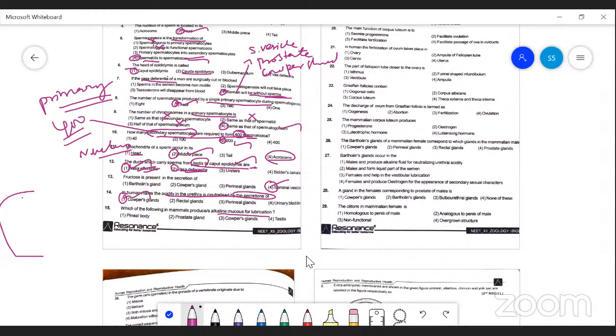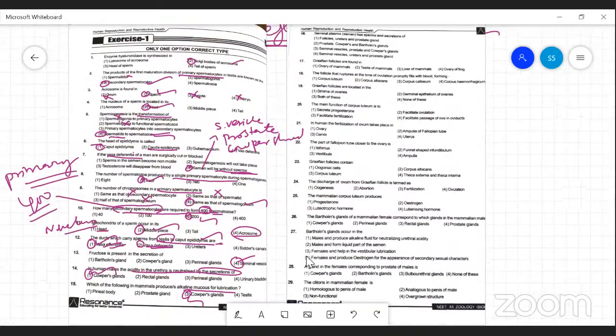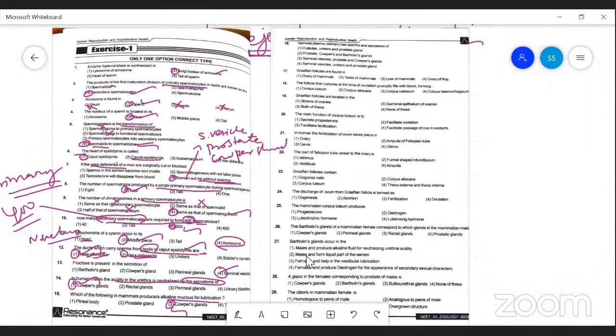That is Cowper's gland. The seminal plasma is produced by the seminal vesicle, prostate gland, and also Cowper's gland, which produce the fluid, that is semen.